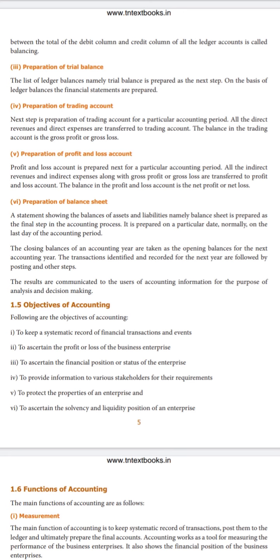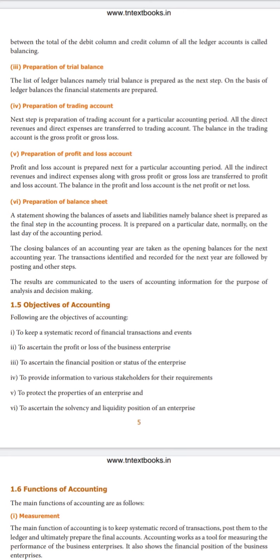After preparing the trial balance, we move on to the actual step in accounting, which is the preparation of trading, profit and loss, and balance sheet. Here the fourth step is the preparation of the trading account. First we entered and recorded the transactions.